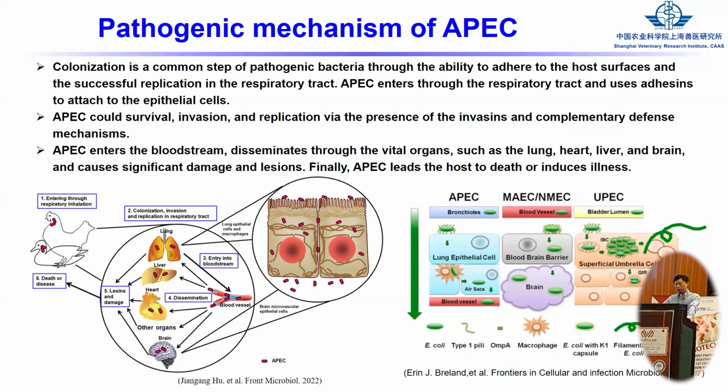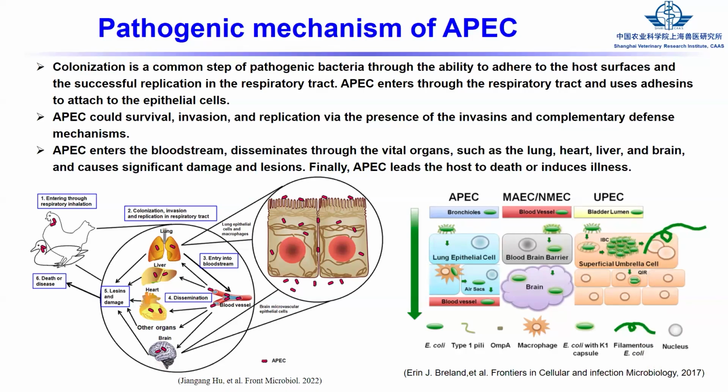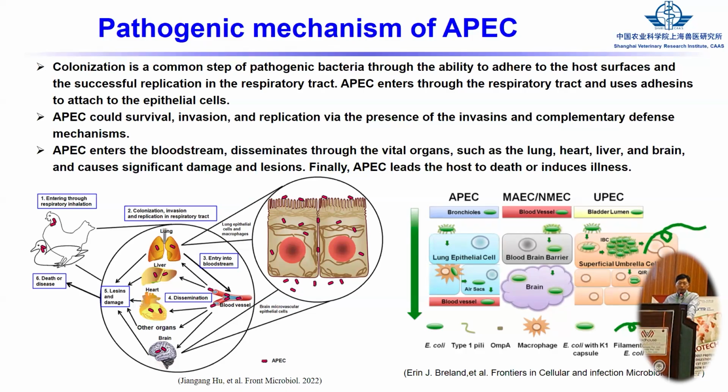Then after colonization and invasion, it enters the bloodstream and goes to every tissue of the body. We also found that the APEC can enter the brain and cause disease there. This is similar to the human EHEC, NMEC.